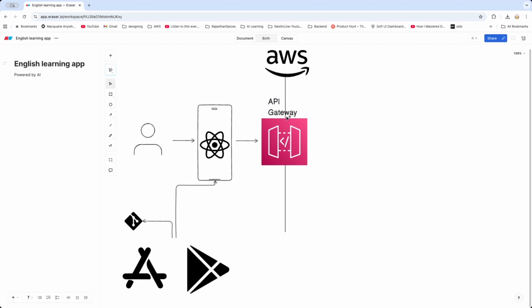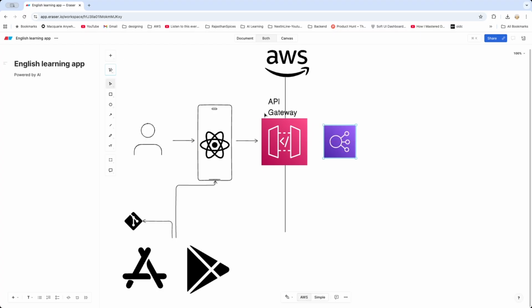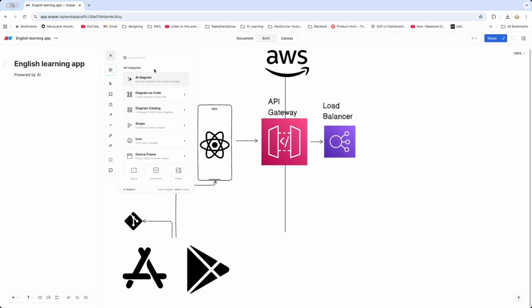Next, once the API gateway receives a request from the user's cell phone, it is going to be talking to the load balancer. Let me put this here, right? And from here, it's going to be calling the API which I have hosted in the EC2. So the load balancer is essentially going to be managing my EC2s.